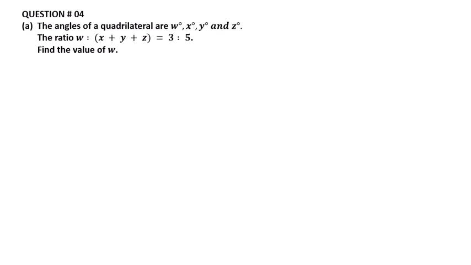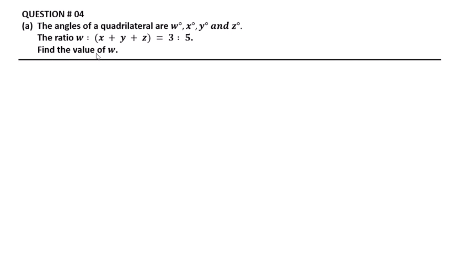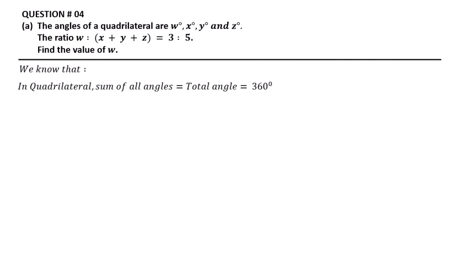Question number 4. The angles of the quadrilateral are W, X, Y and Z. The ratio of W to X plus Y plus Z is equal to 3:5. Find the value of W. We know that in a quadrilateral the sum of angles is equal to 360, which means the total angle is equal to 360.